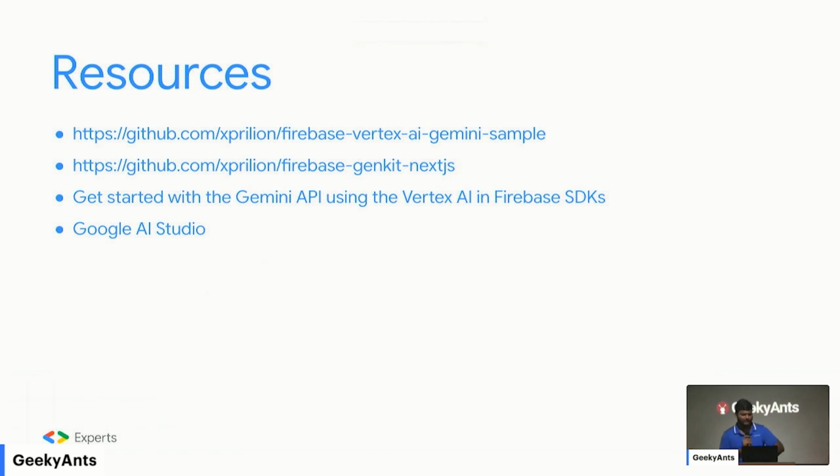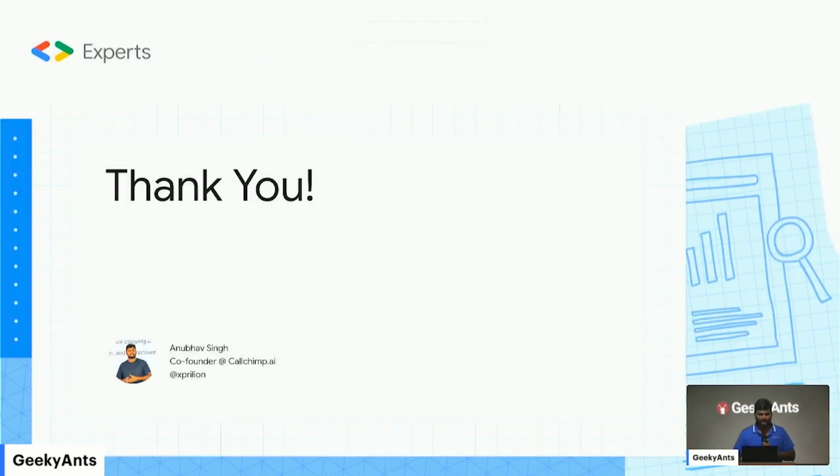Here are some resources which you can explore. These are all links, by the way. You will be able to click on them. And just to make the Next.js people happy, I have also shared a repository where I have used Firebase, Genkit, and Next.js to connect with the Gemini API. And Genkit was the easiest thing I knew of before they launched Firebase Vertex AI.